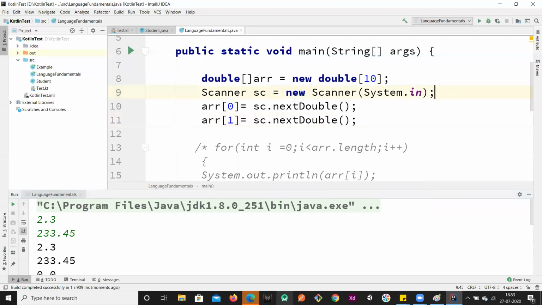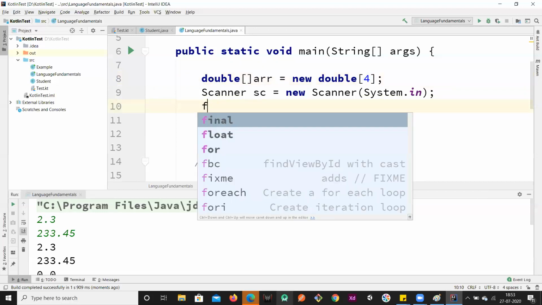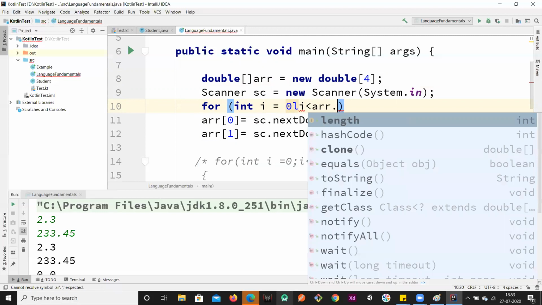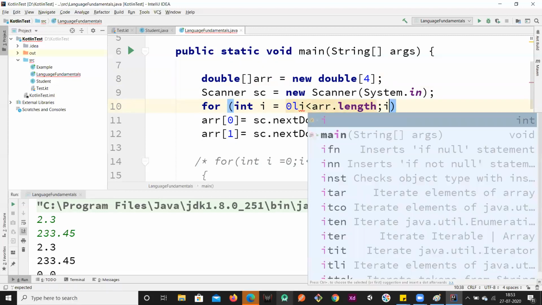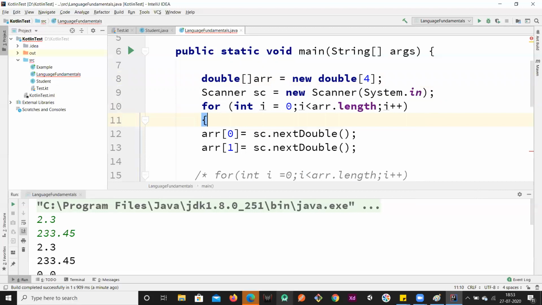So here also, if you wanted to take all the values from the user, I'll just reduce the size to 4 so it won't take much effort to enter the values. So for int i equal to 0, i less than array.length, i plus plus.